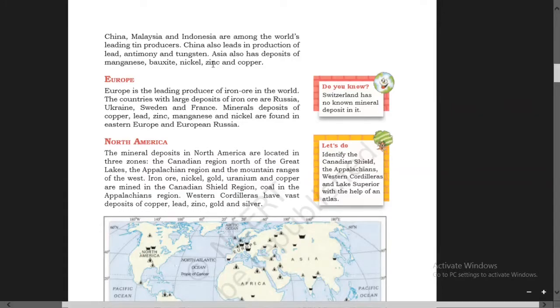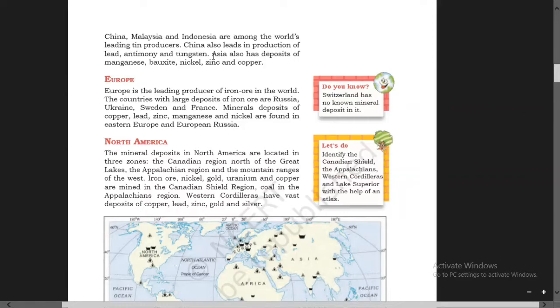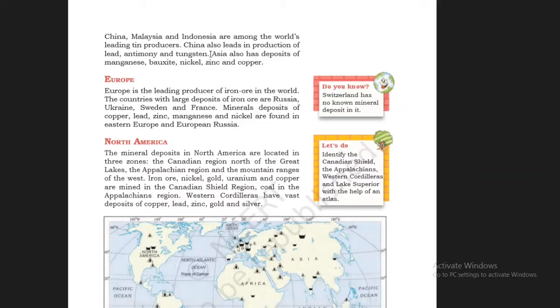Antimony is a silver white metal that breaks easily. Tungsten is a hard steel gray metal of the transition series. So lead, antimony and tungsten are produced in China. So China leads for these things.